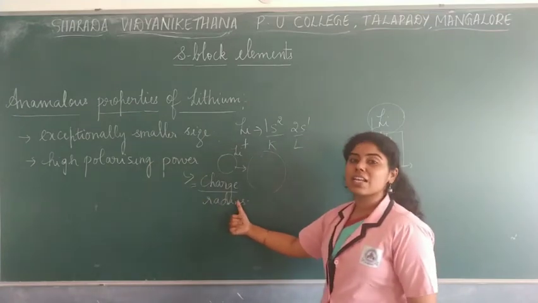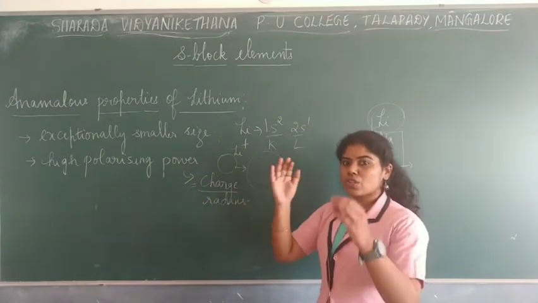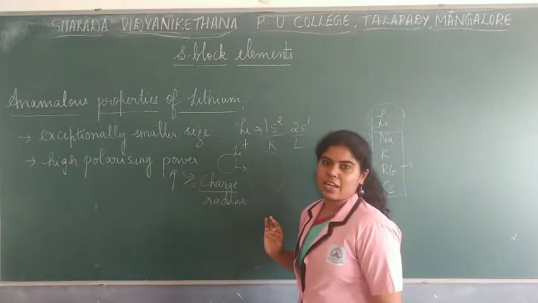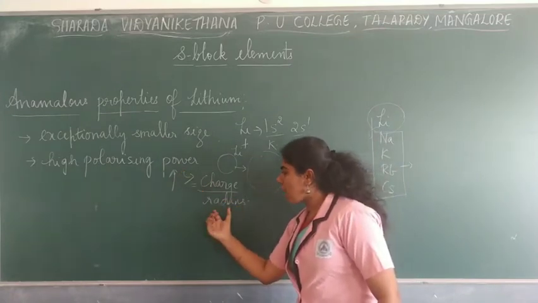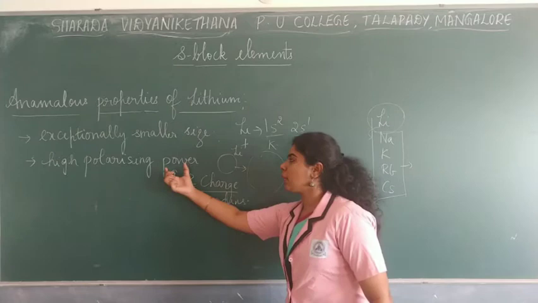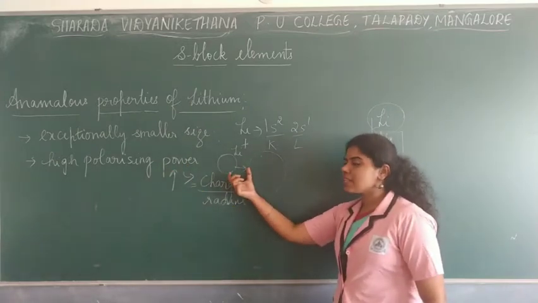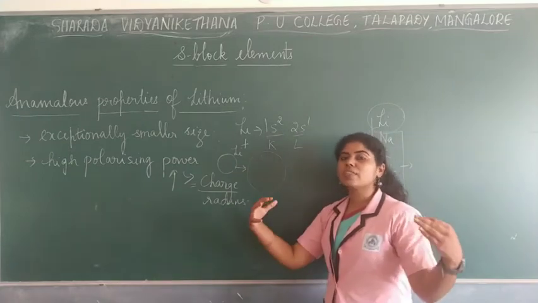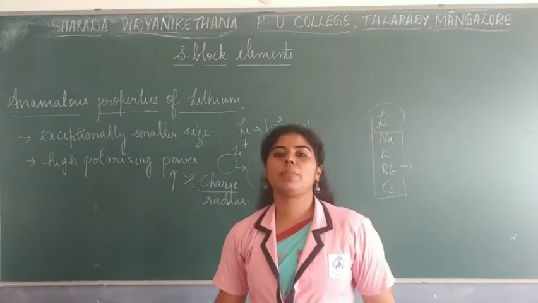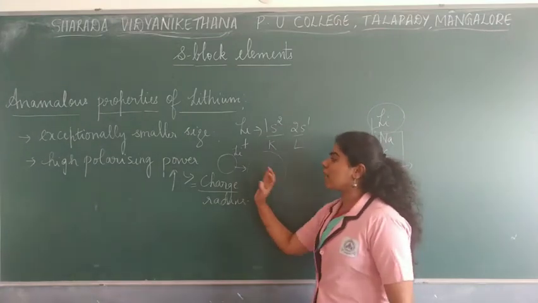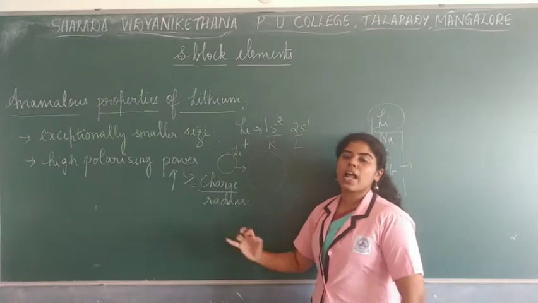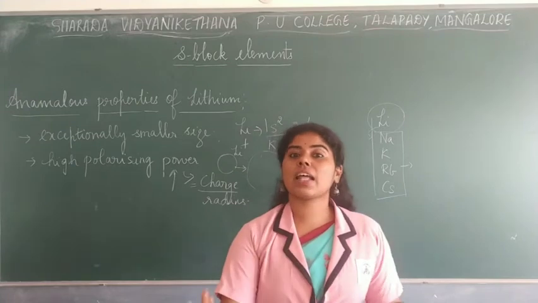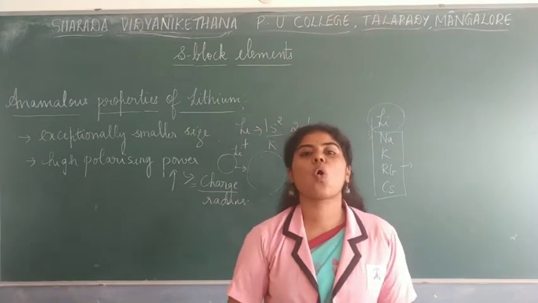Now how about the size of the lithium ion? It is said to be very small, so the radius is also small. What happens to polarizing power? It increases. So the polarizing power of the lithium ion, as it is very small in size, is higher, which means that it can easily distort the larger anion which is present. Because of this, they form a very strong bond between them. So instead of becoming an ionic bond, they slightly turn covalent in nature, which means they try sharing the electrons rather than becoming ionic. So they slightly show covalent character.